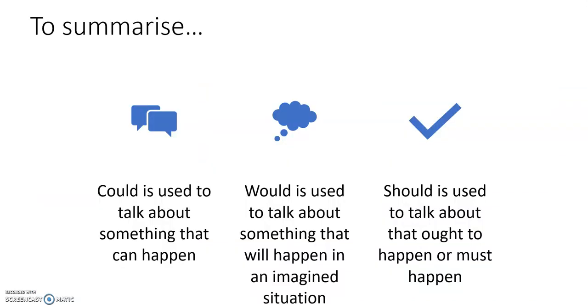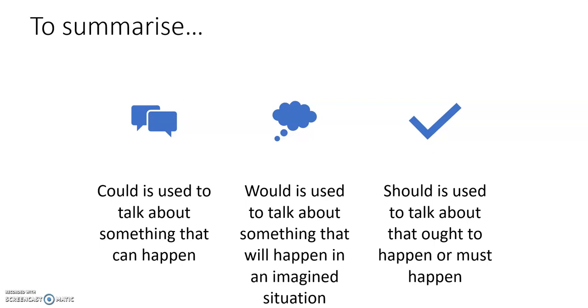So to summarize, could is used to talk about something that can happen. Okay, that it's possible, it can happen. So for example, he is free. Okay, so he could come to dinner because he is free. Would is used to talk about something that will happen in an imagined situation. So for example, if I won the lottery, I would buy a Ferrari, for example.